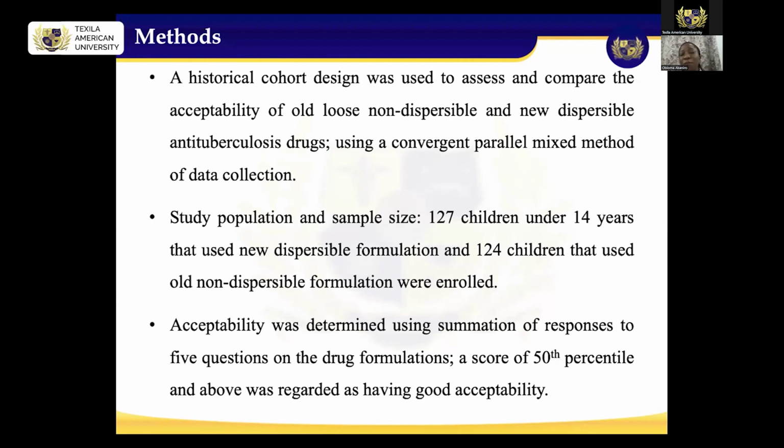We used a convergent mixed method, qualitative and quantitative. In the quantitative we used a data extraction tool to look into the treatment records of these patients, and in the qualitative we did focus group discussions with the caregivers to be able to triangulate between the quantitative and the qualitative data.